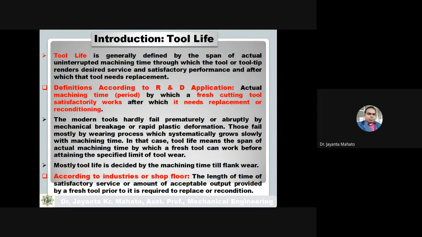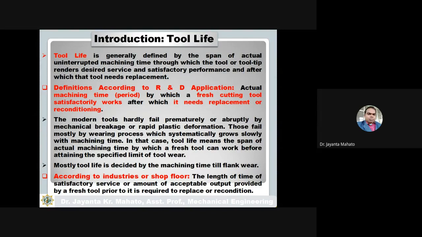After that much time, we have to either replace the tool or resharpen it. So this is the tool life, up to a certain amount of time.